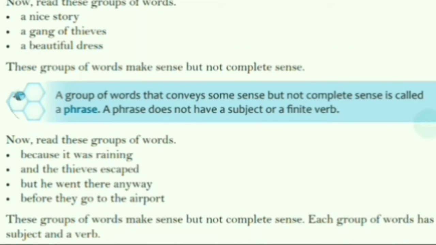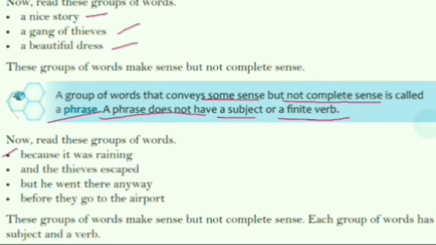A group of words that conveys some sense but not complete sense is called a phrase. A phrase does not have a subject or a finite verb. Clear? Remember that a phrase does not have a subject or a finite verb. It's a group of words that is meaningful but not making complete sense. So these are phrases.